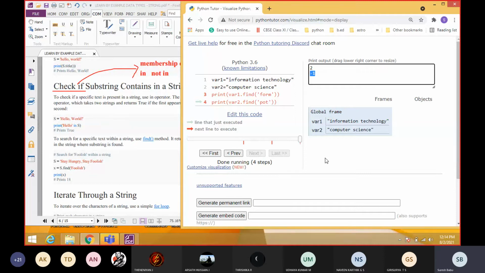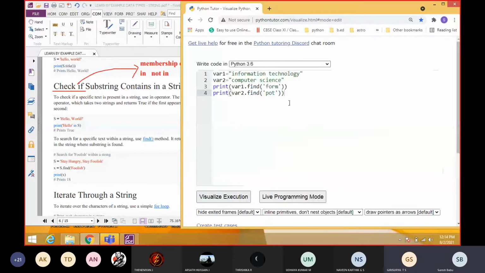Understood, everyone? -1 for unavailability. If it is available, it will give the exact location where it starts. Yes, the default indexing is always positive indexing.